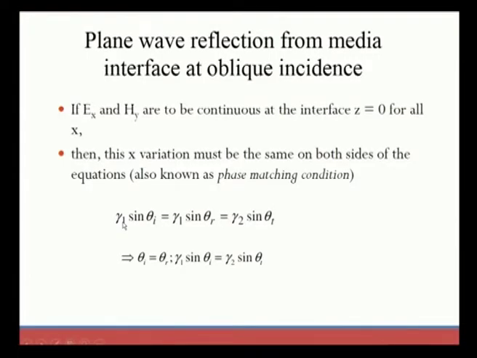This can be said as gamma 1 sin theta i equal to gamma 1 sin theta r. We can observe here that gamma 1 is used because it lies in region 1, that is why gamma 1 will be the same, and gamma 2 sin theta t represents region 2. So this implies theta i is equal to theta r, and also gamma 1 sin theta 1 is equal to gamma 2 sin theta t. This is what we can observe from the above expression when it reaches the phase matching condition.